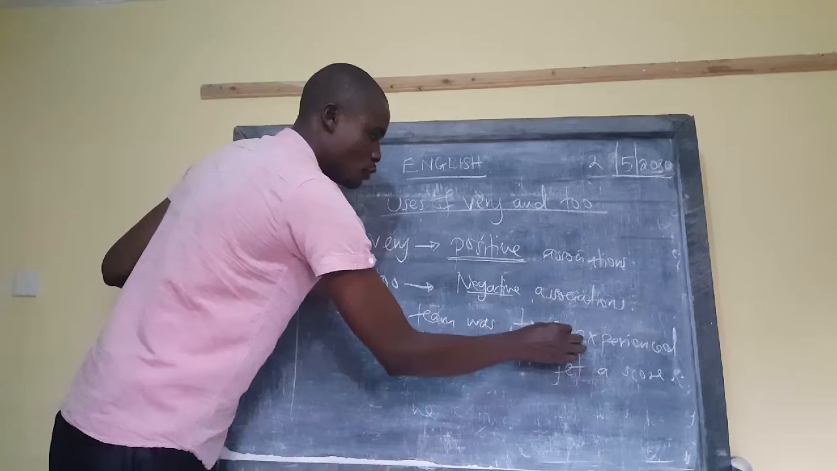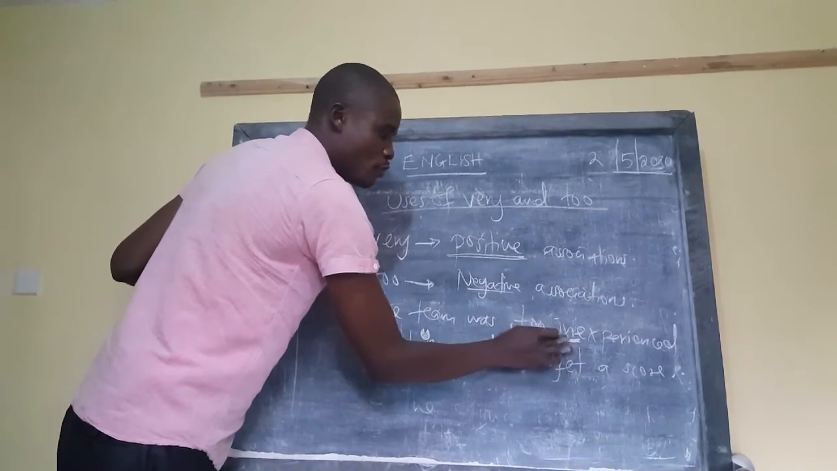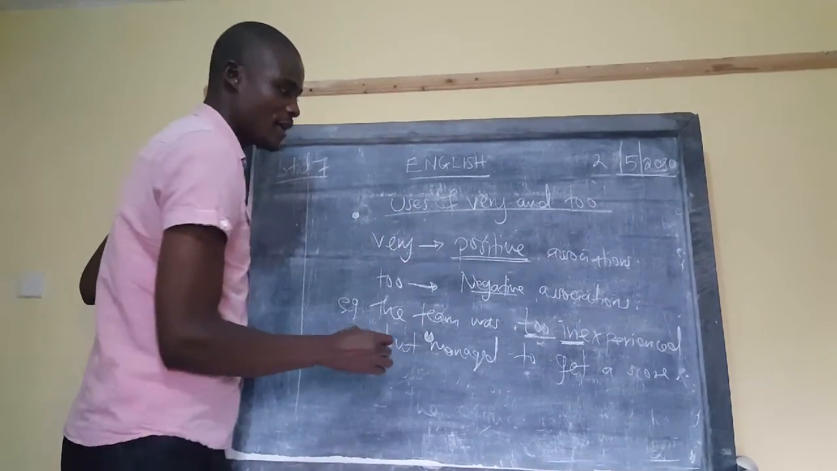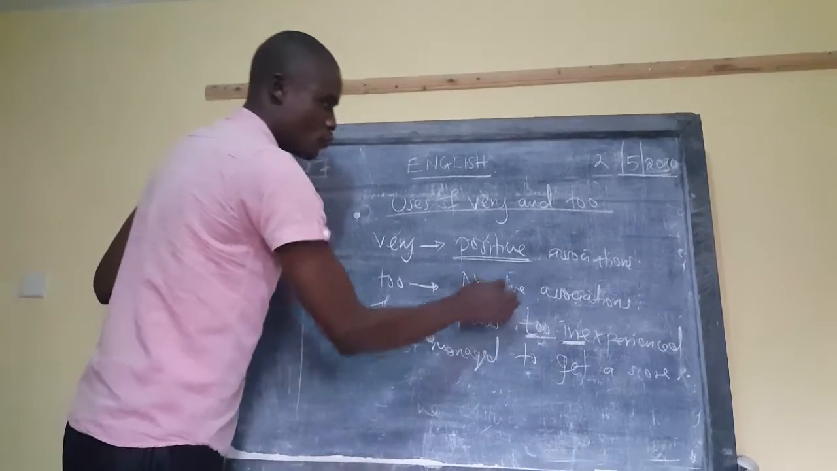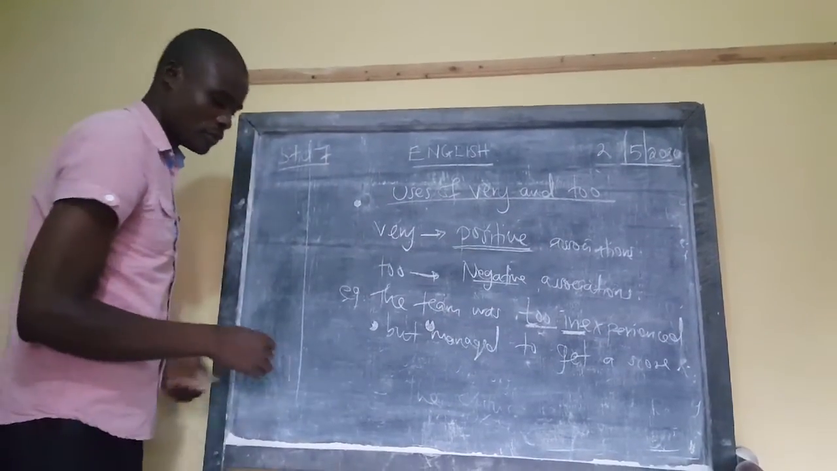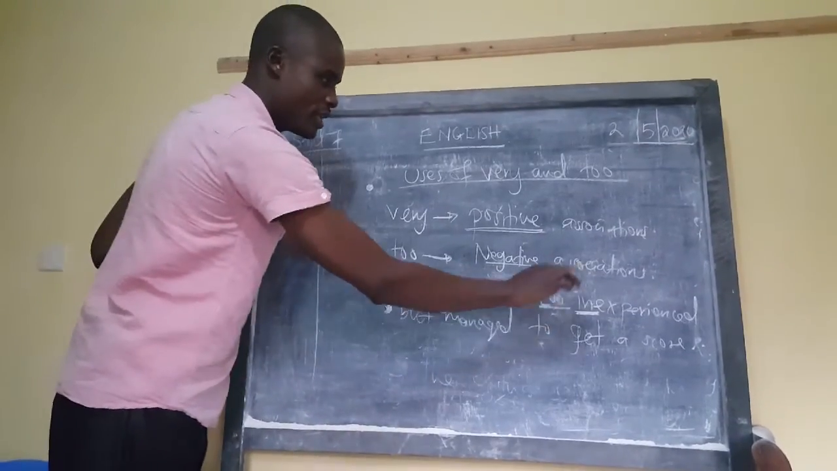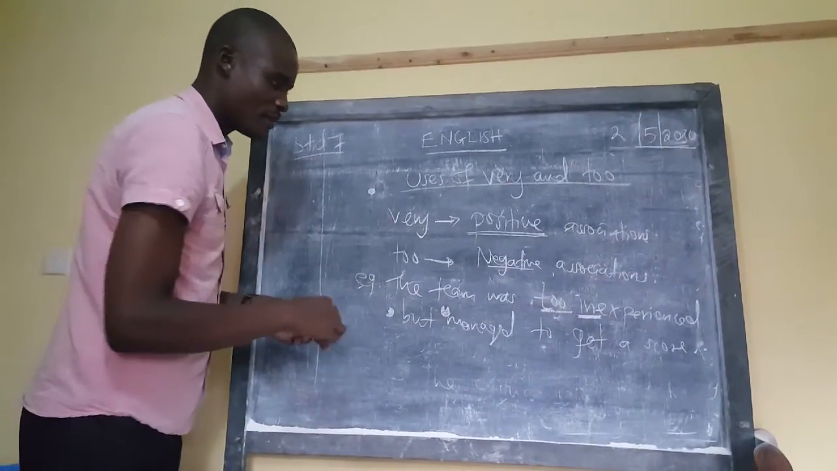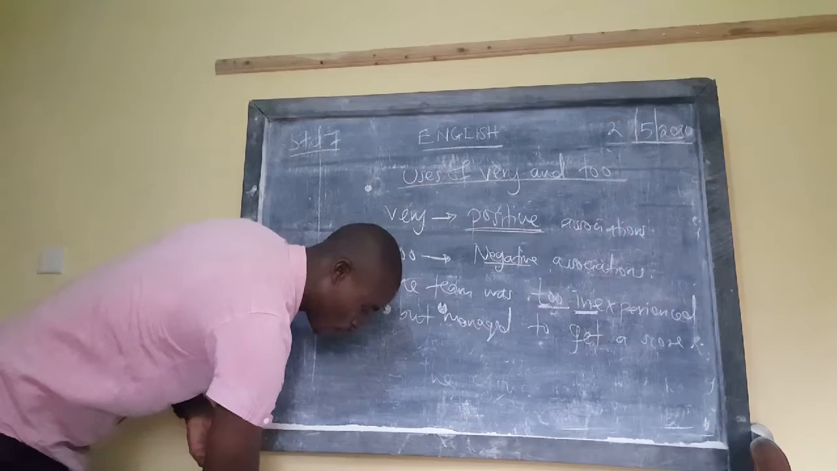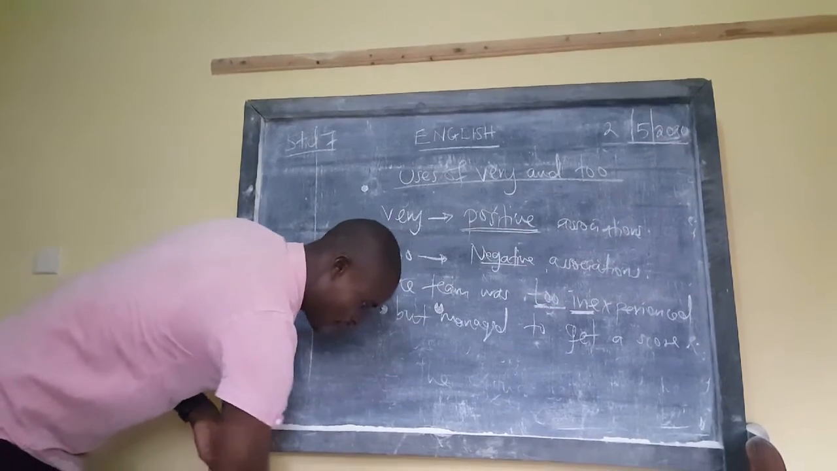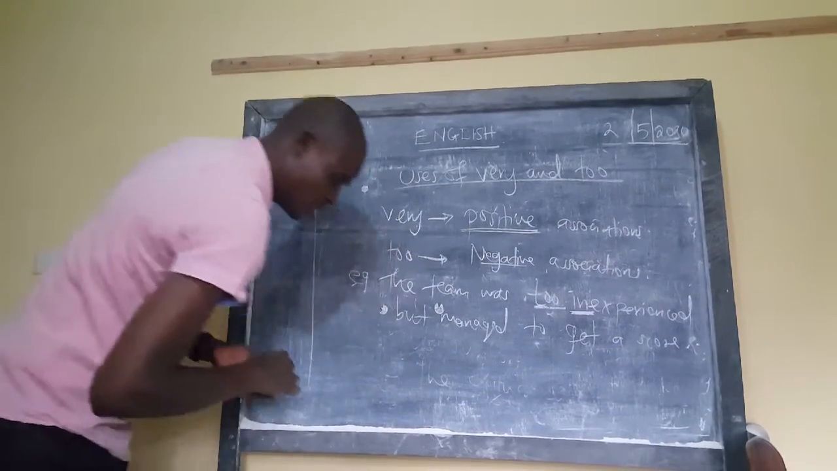But in case we want to use experience alone, without putting this in to show the opposite, then you have to use very to show a positive impression. So that is right in the way it is there. The team was too inexperienced, but managed to get a score. Another example, the team was too weak.